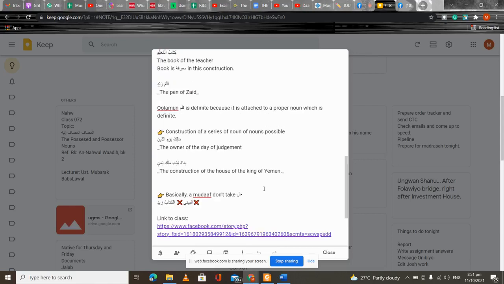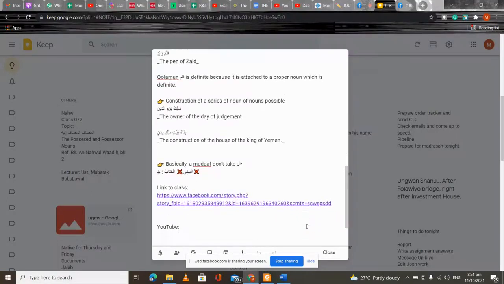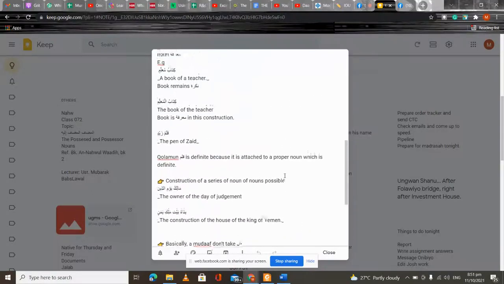And we also explained that a mudaf does not take alif and lam in its basic general form. A mudaf cannot have alif and lam. It will remain in its bare state. We are not going to add an alif and lam to the beginning of a mudaf, as we can see in the examples that we have here.